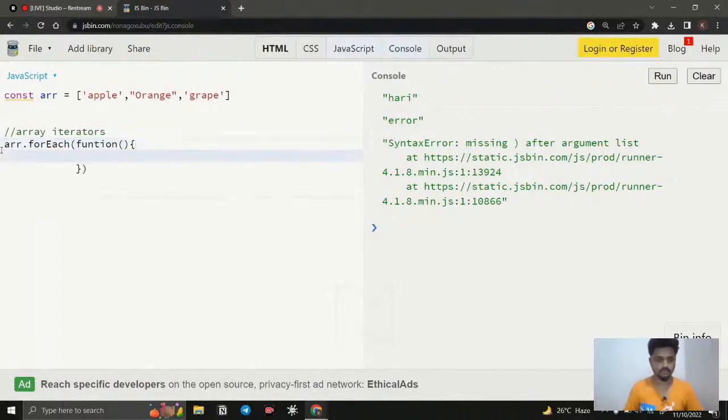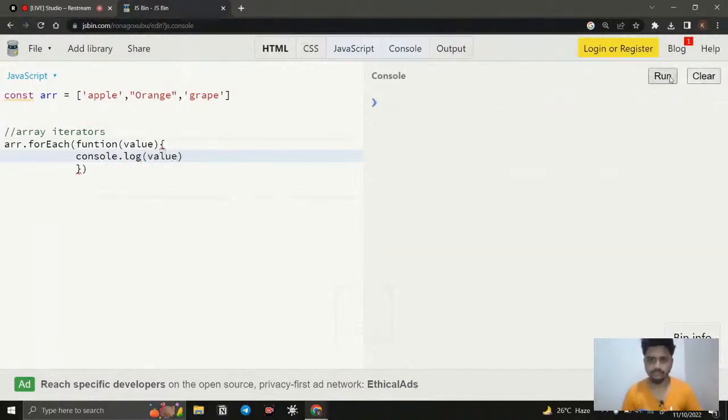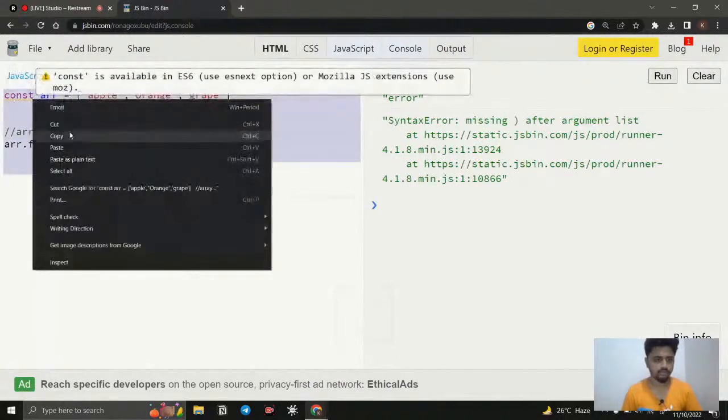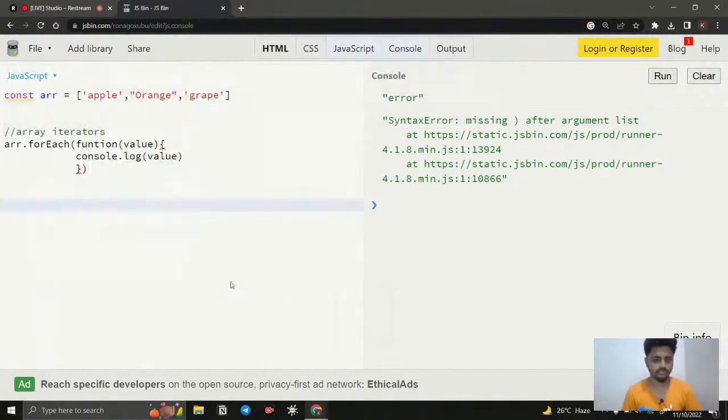Okay, fine with that. I just say console.log, and this function is going to have three things inside. So this is going to be the value. I just want to access the value of it. Okay, I just copy this one. Maybe it happens because of the JS Bin.